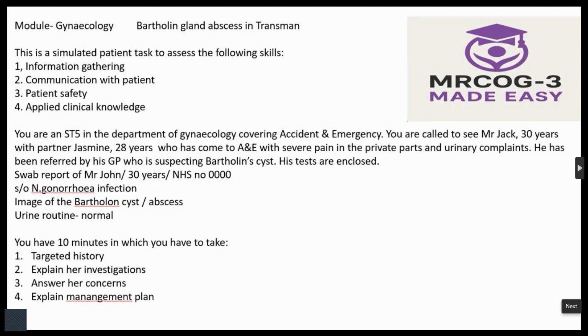Because he already has pain, the urinary complaints come next. So he said, yes, doctor, I'm frequently passing urine, like 10 to 12 times, and I also have severe pain when I'm passing urine. Have you had any infection in your waterworks before? No, doctor, this is the first time. How about your bowel opening? Do you have any problem with the bowel opening? No, doctor. Because of my pain, my partner is very much concerned, so she brought me here to the accident and emergency.